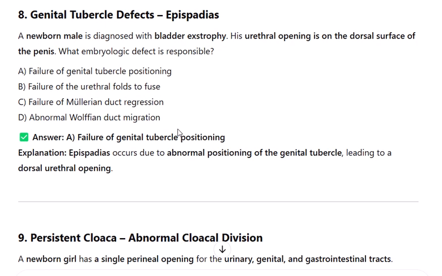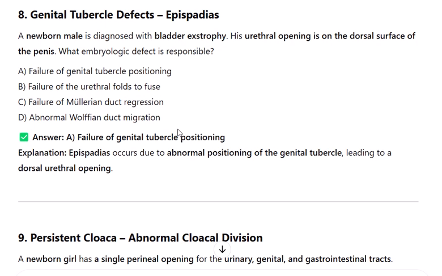Number 9. Persistent cloaca, abnormal cloacal division. A newborn girl has a single perineal opening for the urinary, genital, and gastrointestinal tracts. Which embryologic process failed? A. Müllerian duct fusion. B. Urorectal septum formation. C. Mesonephric duct differentiation. D. Genital tubercle development. Answer: B. Urorectal septum formation. Explanation: persistent cloaca occurs when the urorectal septum fails to separate the rectum from the urogenital sinus, leading to a single opening.